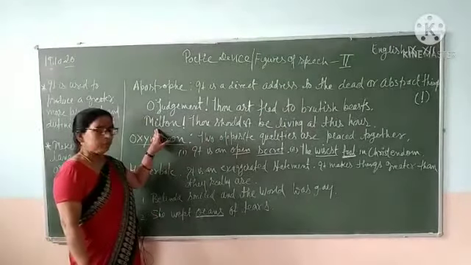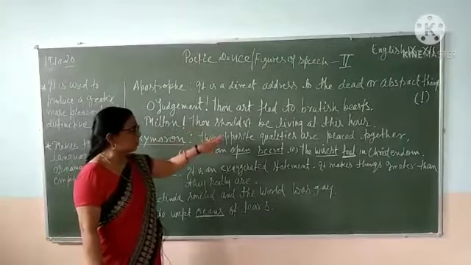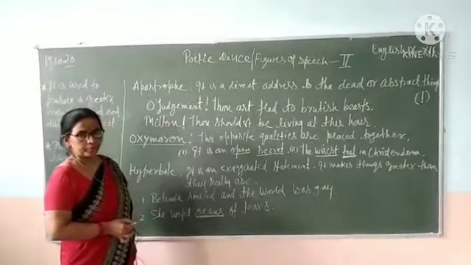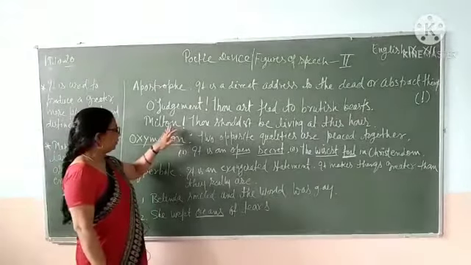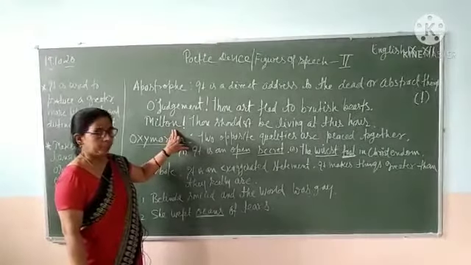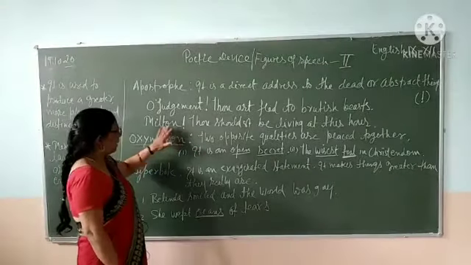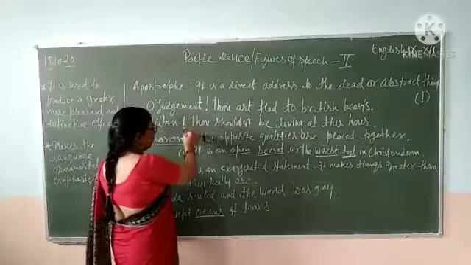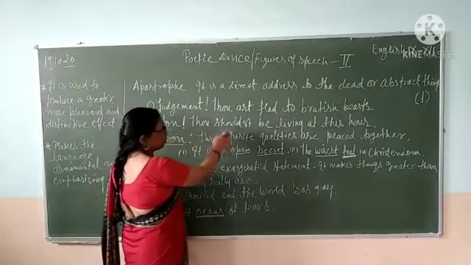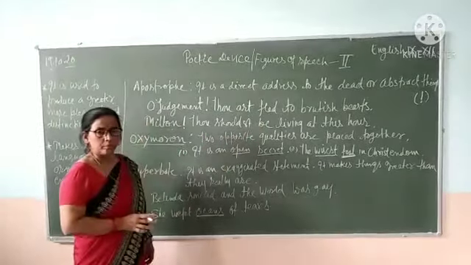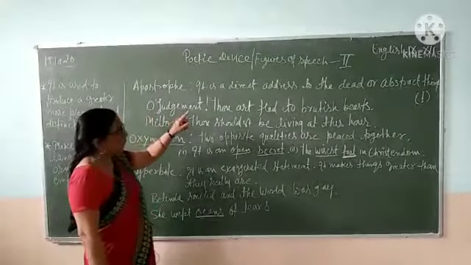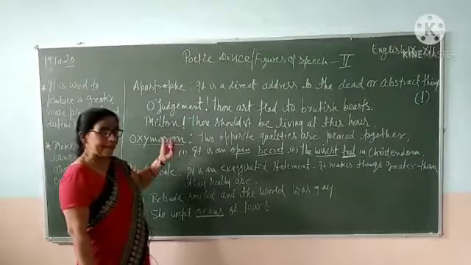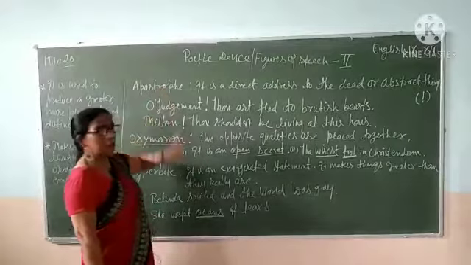Come to the second example. Milton, thou shouldst be living at this hour. Students, Milton is no more, he is dead. You know that this great writer is no more. But it appears that he is alive, and somebody wants to tell that, O Milton, thou shouldst be living at this hour. So students, when any dead or abstract things are addressed directly, it becomes apostrophe.